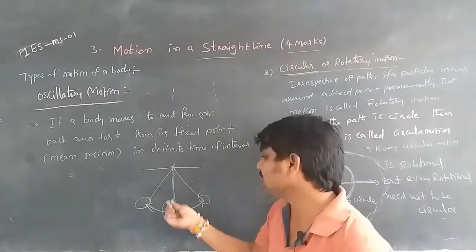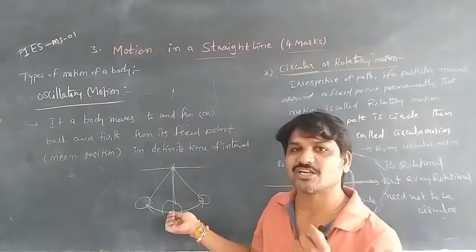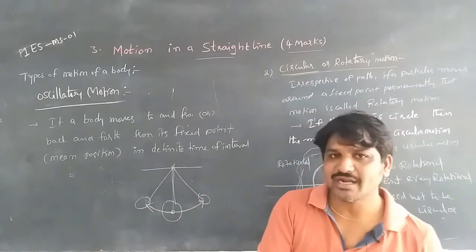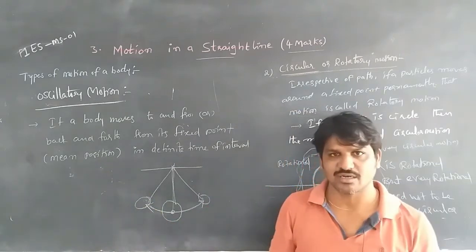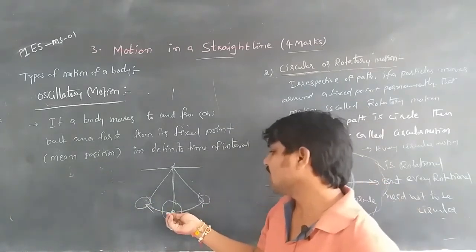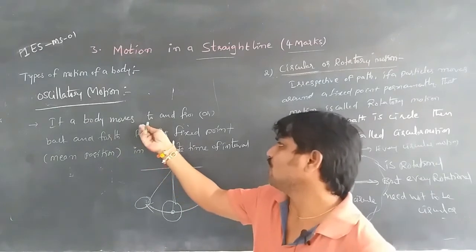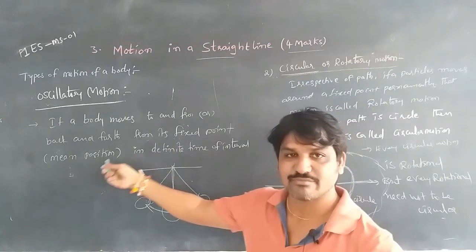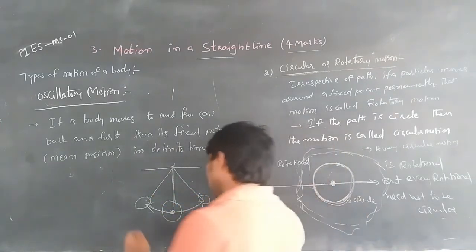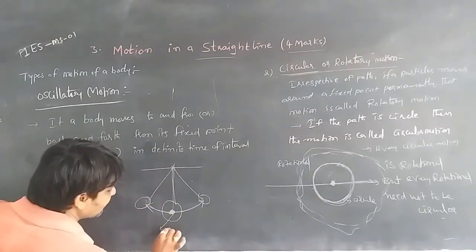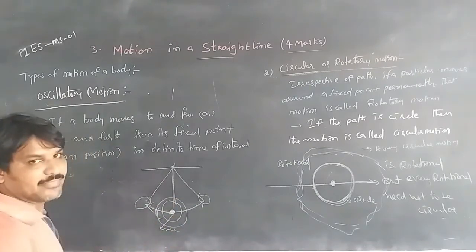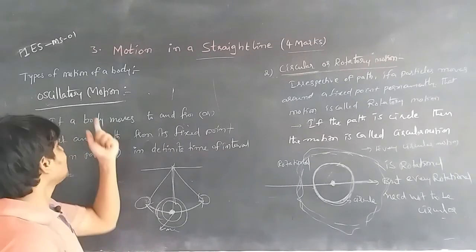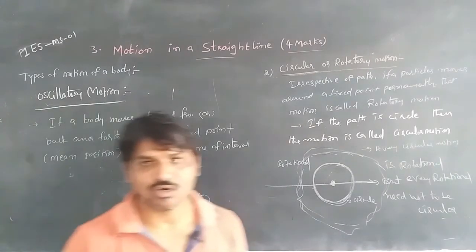If the body moves to and fro from that fixed point in a definite interval of time, it is a uniform motion, meaning the time taken to complete each oscillation is equal. So the body moves to and fro or back and forth from its mean position. This position is called the mean position. Motion in a definite interval of time like this is called oscillatory motion. This is about types of motion.